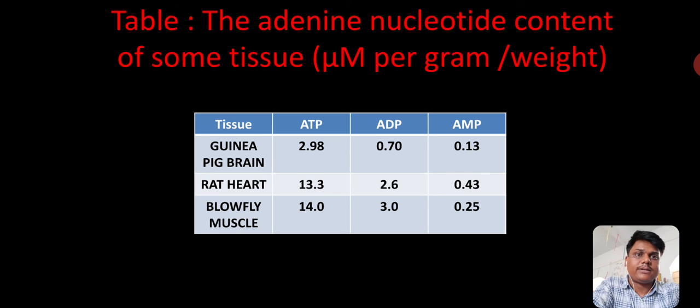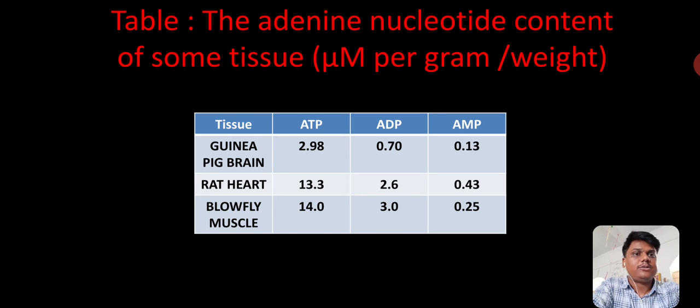For guinea pig brain, ATP is 2.95, ADP is 0.70, AMP is 0.13. For rat heart, it is 13.3, ADP is 2.6 and AMP is 0.43. For blowfly muscle, ATP is 14, ADP is 3 and AMP is 0.25.